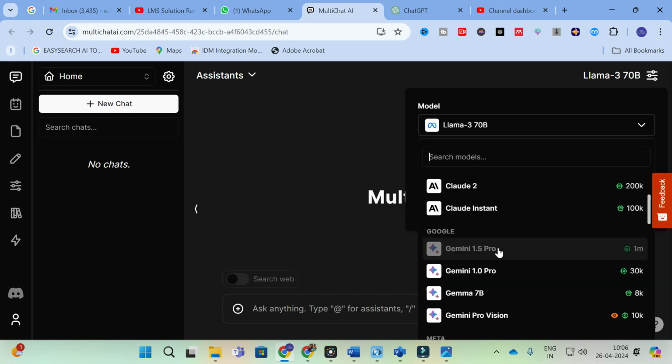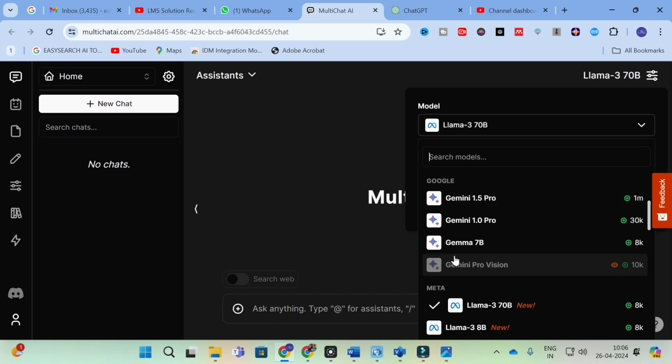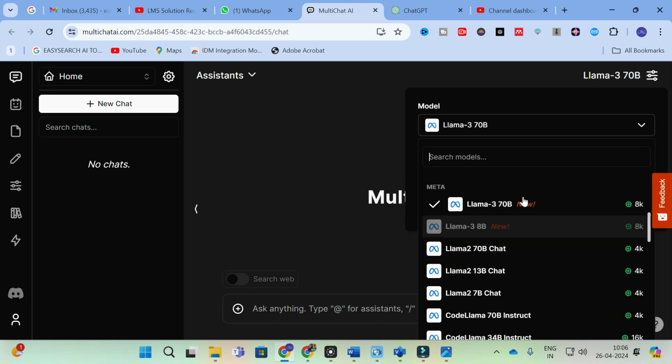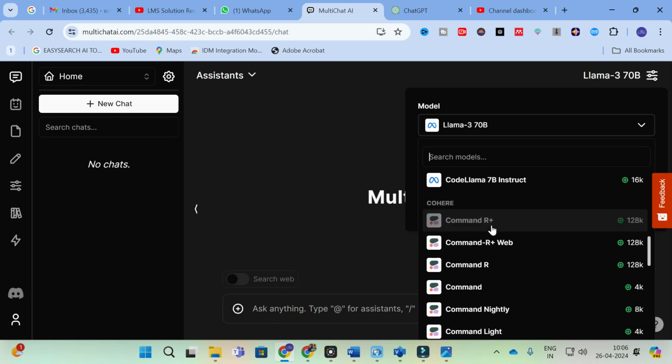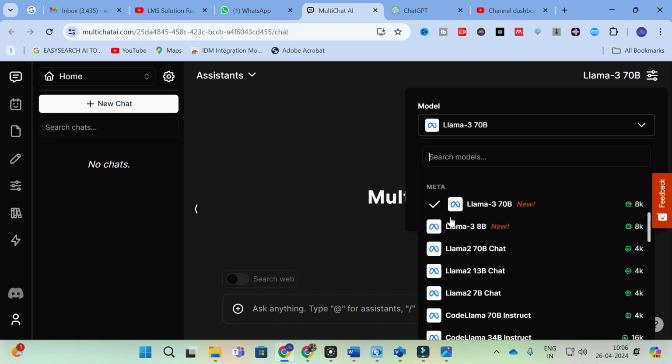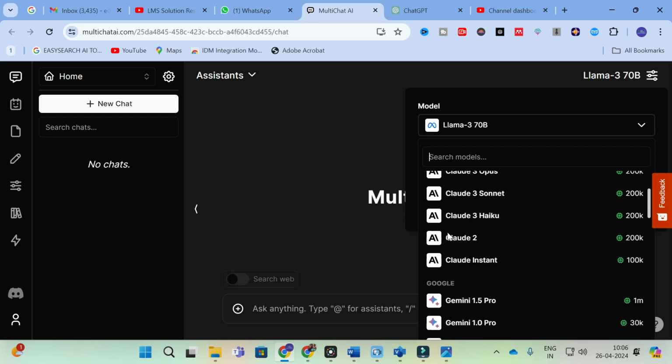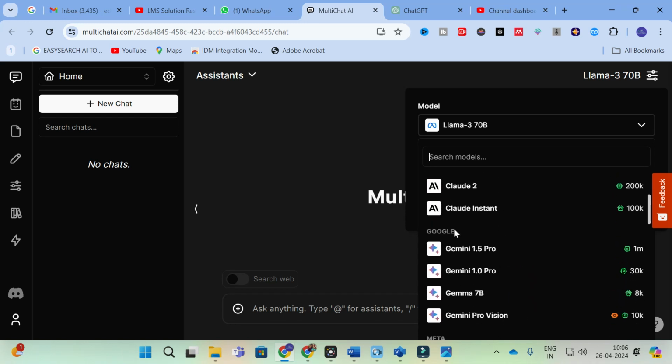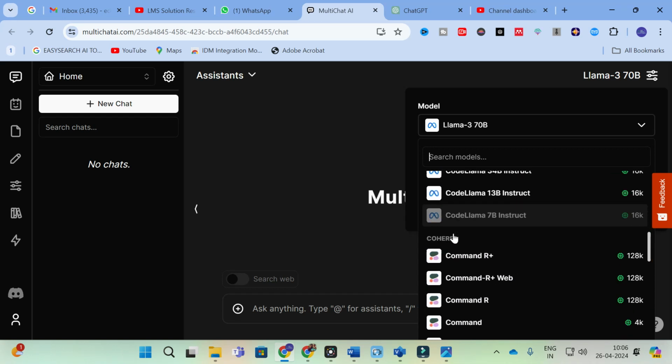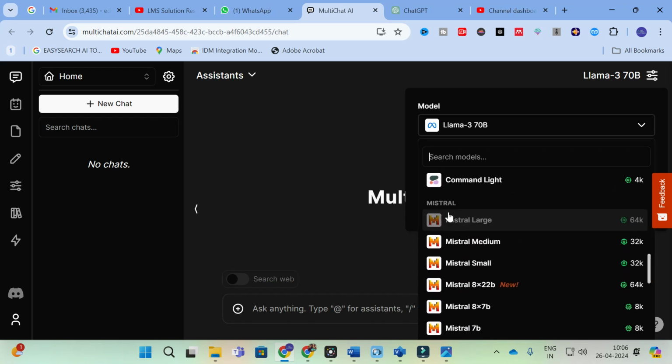Next you can see Gemini Pro, that is related to Googlebot. Next you can see Llama, so this is a new one, having different databases. You can use this Llama. This one is from Meta, this is from Anthropic, this is from Google, and this is from Mistral.